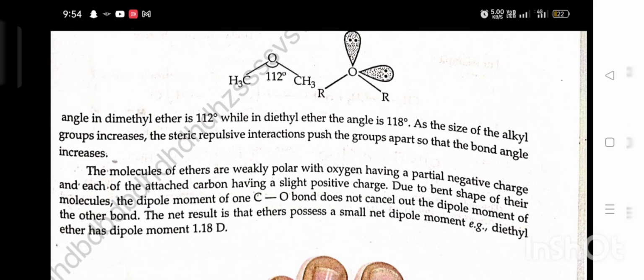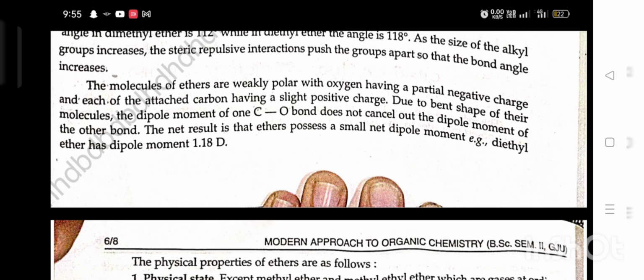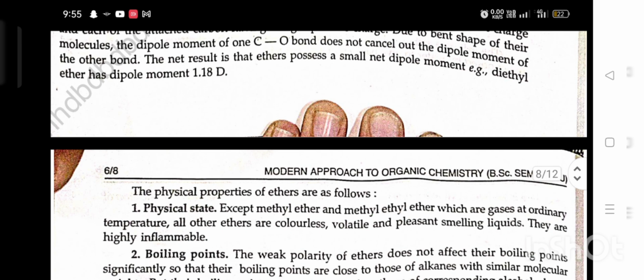The molecules of ether are weakly polar, with oxygen having a partially negative charge and each of the attached carbons having a slight positive charge. Due to the bent shape of the molecule, the dipole moment of one CO bond does not cancel out the dipole moment of the other bond. The net result is that ether possesses a small net dipole. For example, dimethyl ether has a dipole moment of 1.18 D.